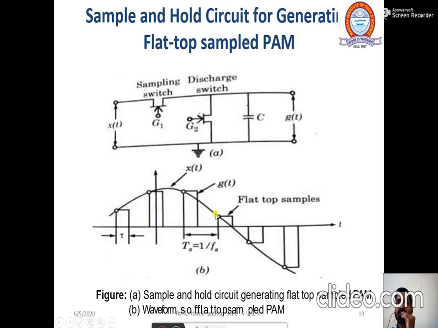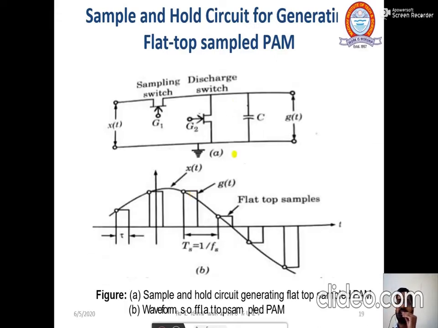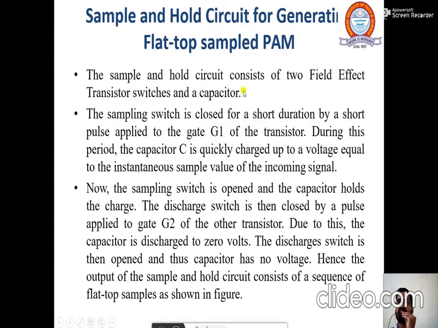Okay, and here we will get our output. So when the signal is there, you can check that this is your message signal, it is x(t), and this is g(t). This g(t) is your pulse, that is a modulated pulse. Okay, and this is flat top. So this is the flat top pulse, and this Ts is considered as a time interval. Okay, and this is the sampling frequency. So this is the example. This is the diagram of a sample and hold circuit, while this is a waveform of a flat top sample